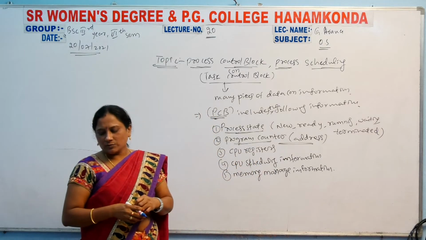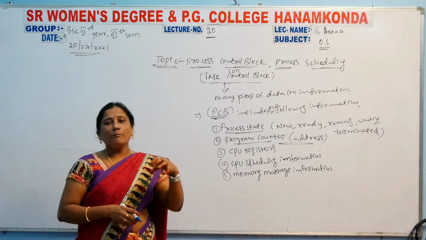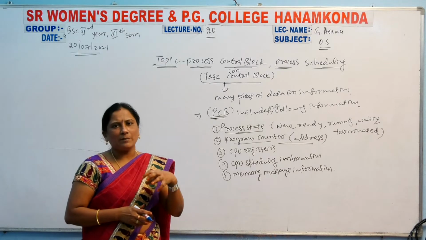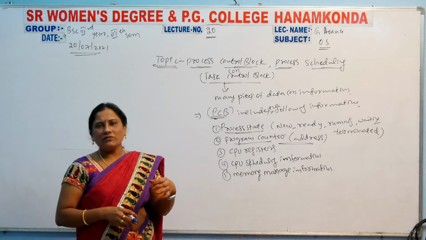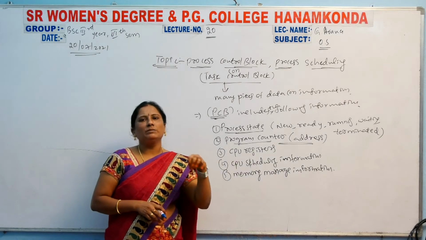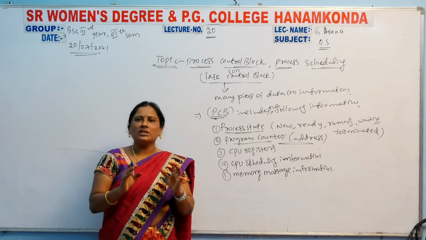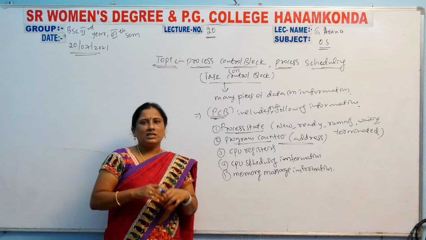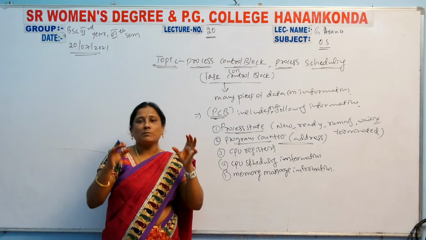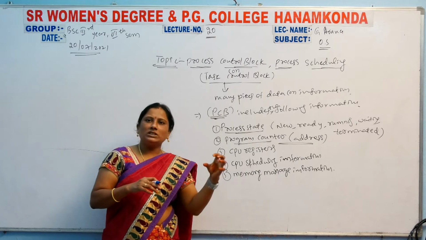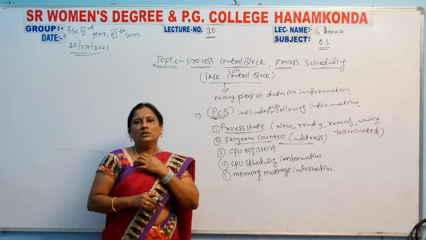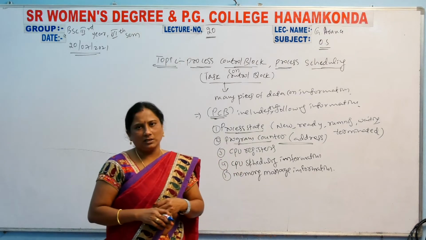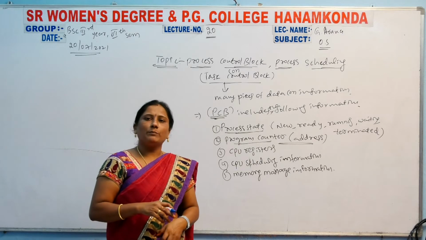The next one, CPU registers. A number of registers are there in the CPU. The CPU is the brain of a computer. Registers are the storage place, the memory area. Whatever data you store in the computer can be stored in the registers. It is a small area in the CPU. Some are temporary registers and some are permanent registers.